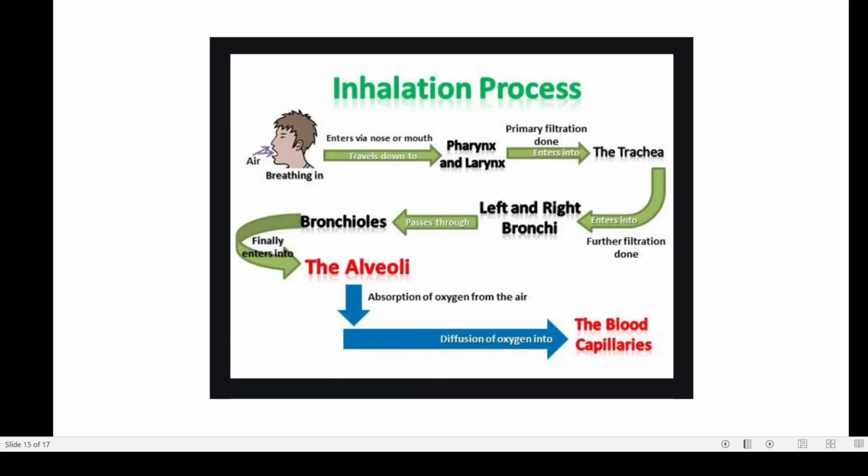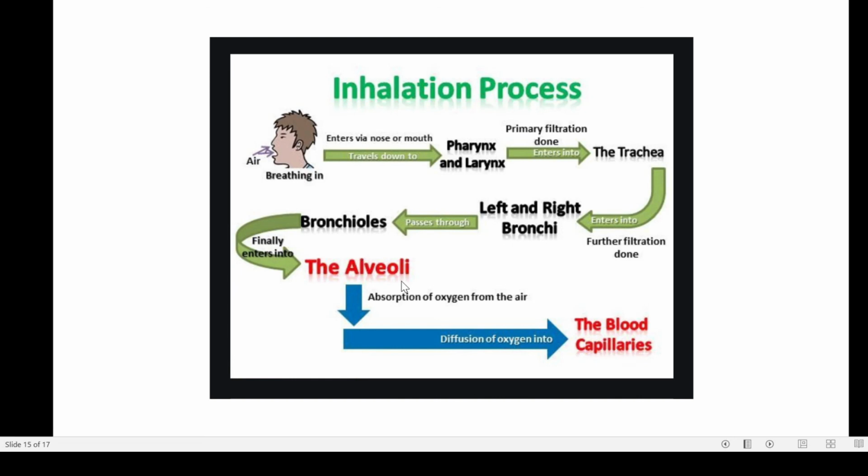Now this is the picture which is showing the inhalation process. Here is the boy who is taking in or breathing in oxygen or air, and this air is entering either through the external nostrils or through the mouth, and then it travels to the pharynx and larynx, and then to the trachea, and then it gets divided into left and right bronchi. They are further divided into bronchioles, and finally the air reaches the alveoli.